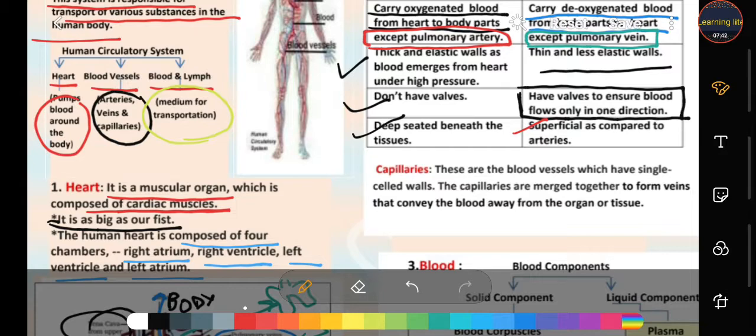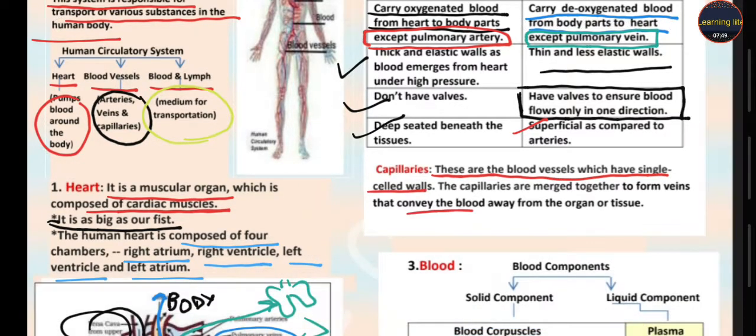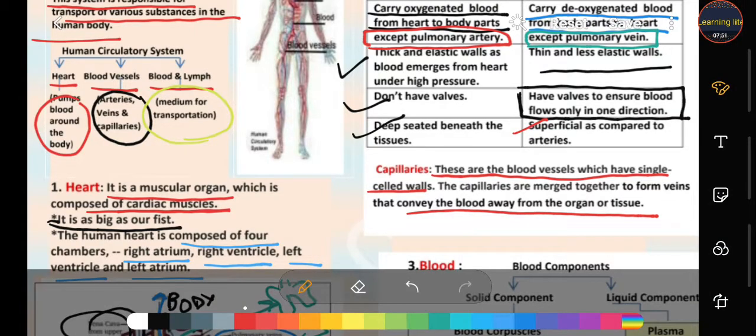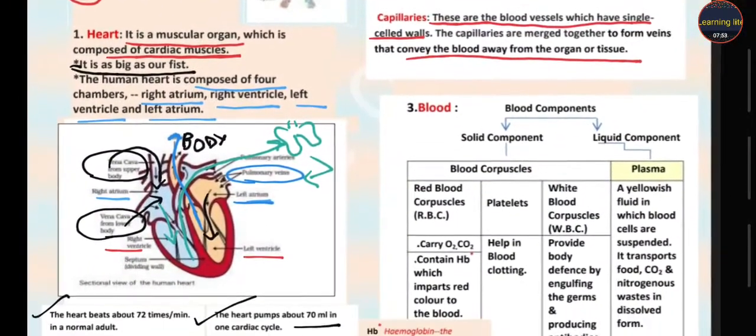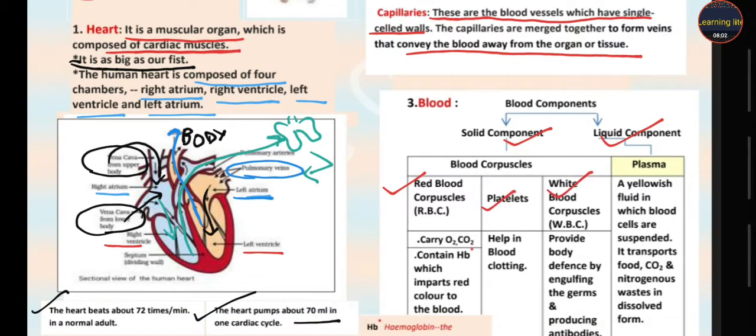Okay, students. Next is our capillary. These are the blood vessels that have a single cell wall and they convey the blood away from the tissue. Got it? Next is our blood. So students, blood has two types of components, solid and liquid. In the solid component there are RBC, platelets and WBC.